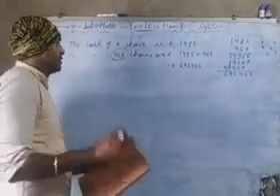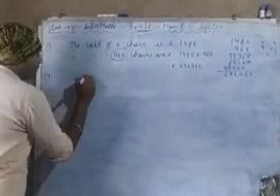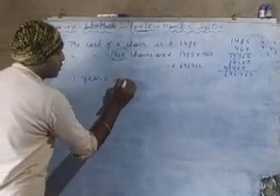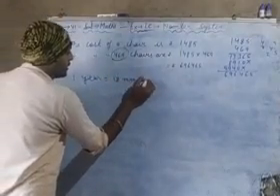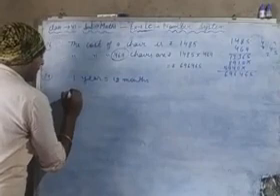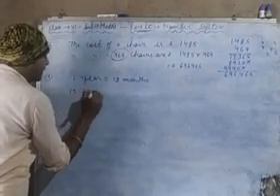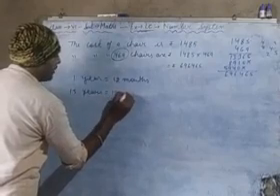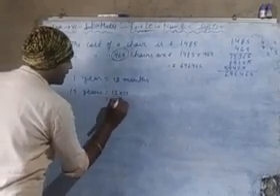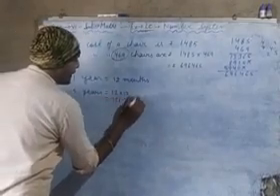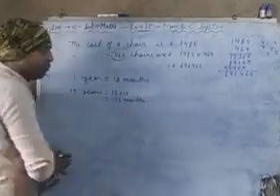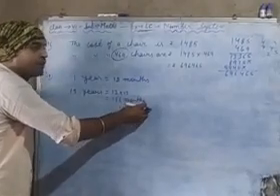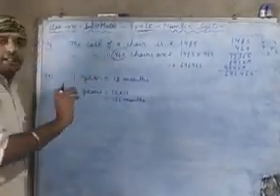So first, you know, 1 year equals 12 months, and 13 years equals how many months? So 12 into 13, that is 156 months. Means in 156 months, how much money can Mr. Bhaskar save?